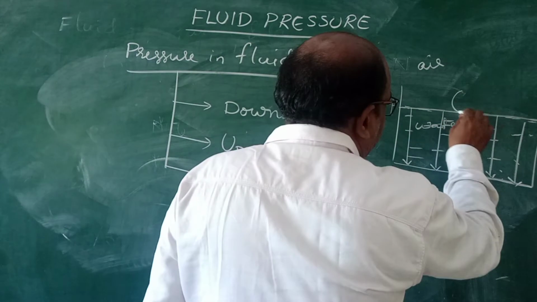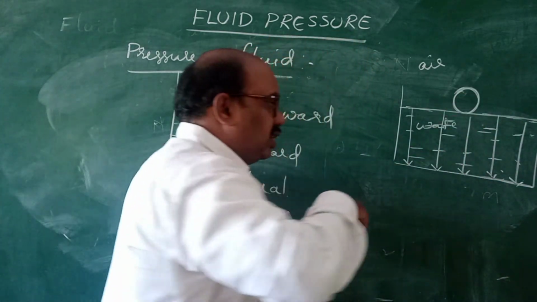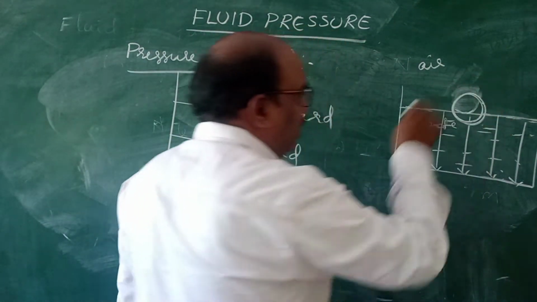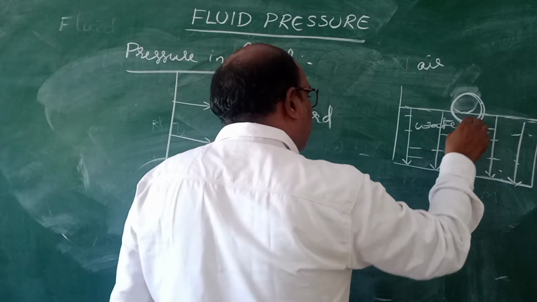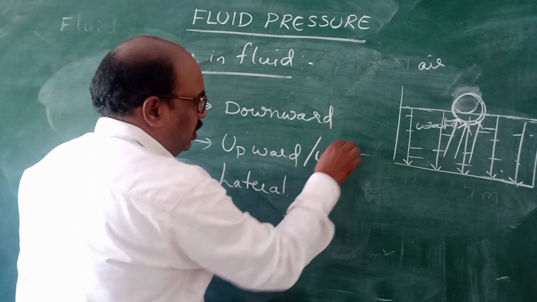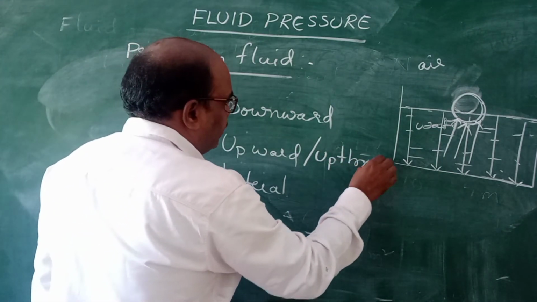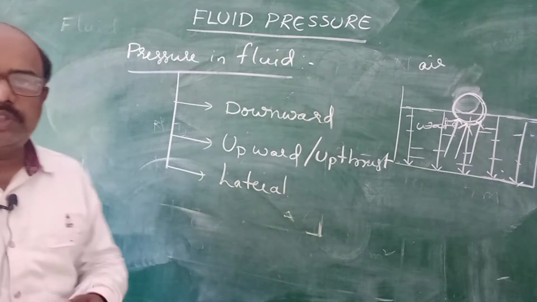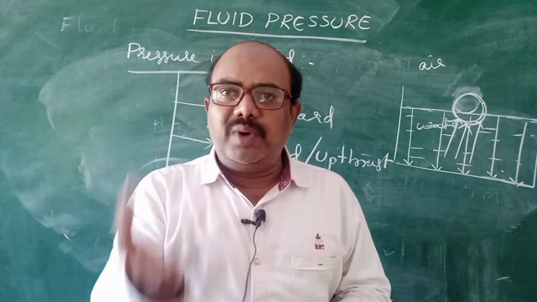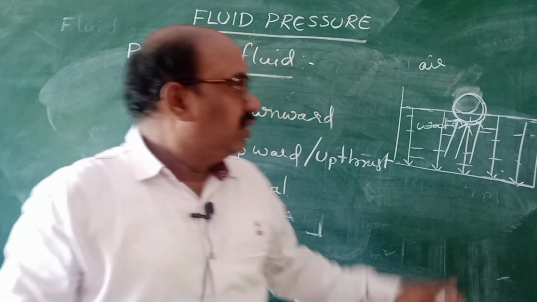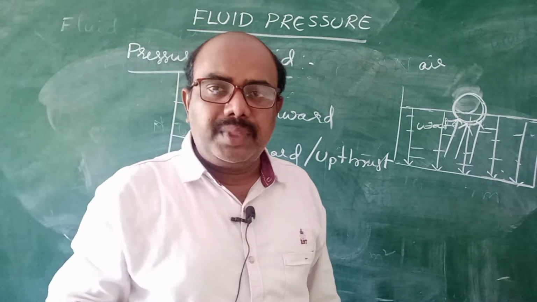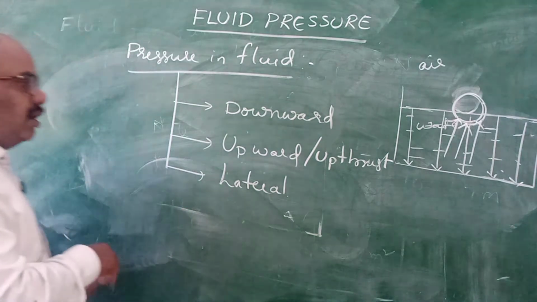Number two, if you place a volleyball or football or plastic ball or rubber ball, it floats on the water. That means this fluid is pressurizing upwards. This is called upward pressure or upthrust, also called upward force. Suppose you place a plastic ball in the water, the fluid exerts force upwards so that the ball floats on the water. This is because of upthrust. Ships also float on water because of upthrust of the fluid. Understand, children? Next, lateral pressure.